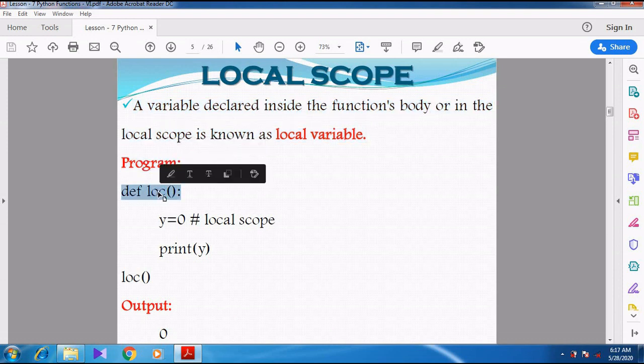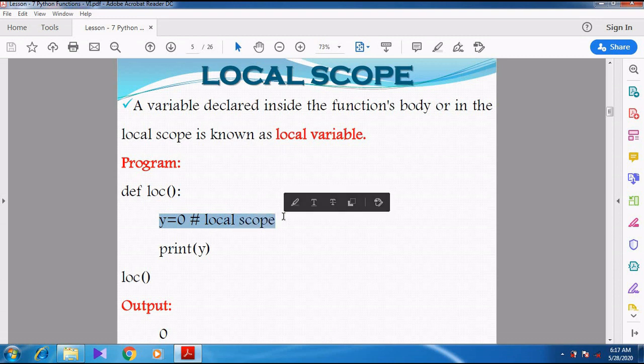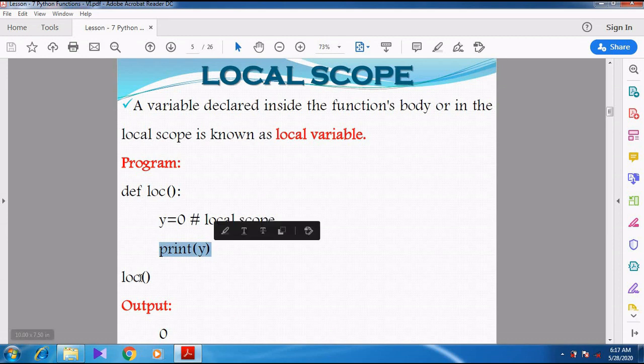Here LOC is the function name, that is local. Inside the function definition I have created a variable y equal to 0. This variable belongs to local scope. Then I am printing the value of y.